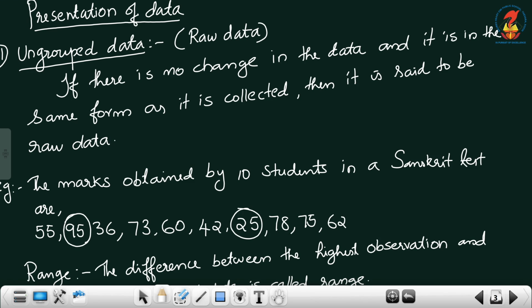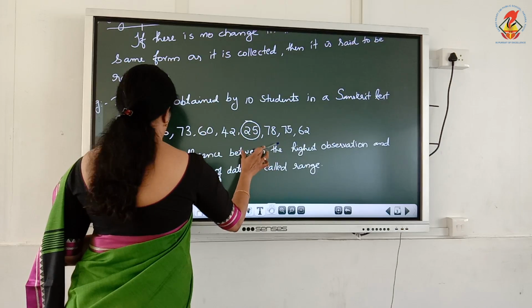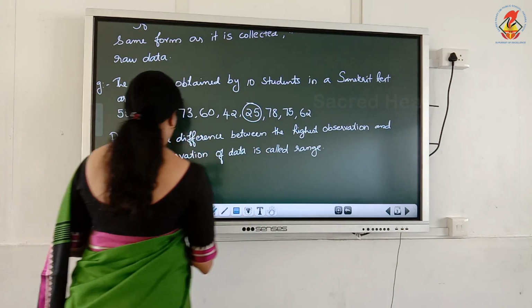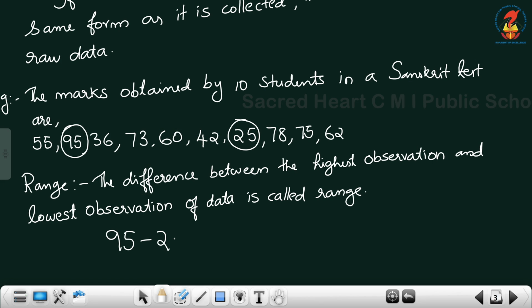What is the difference between 95 and 25? It is equal to 70. Range is equal to 70.